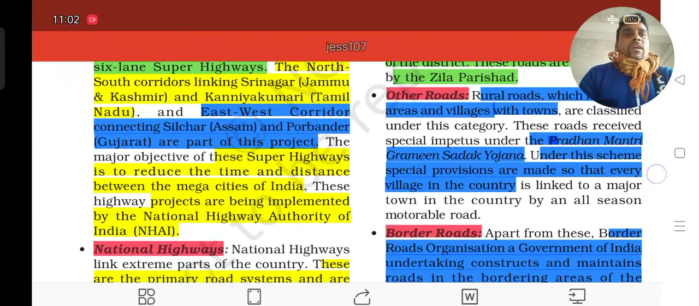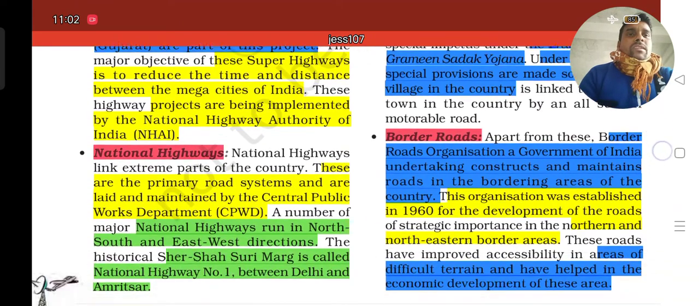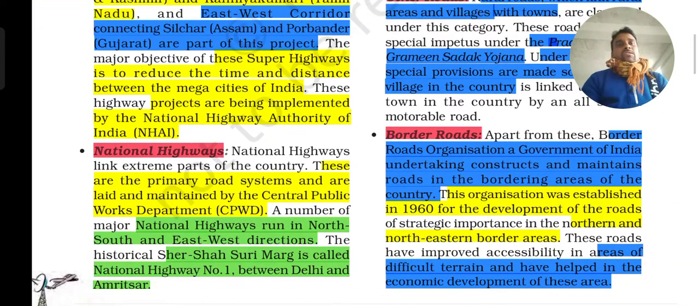The last topic that we are going to discuss is border roads. What are border roads? From the name itself you can understand, they are in the border areas. Generally the border areas are linked in the north, northeast and northwest areas of our country. The Border Roads Organisation of the Government of India undertakes the construction and maintenance of these roads. So directly the government is undertaking it.